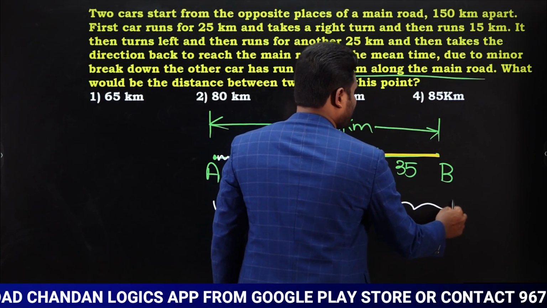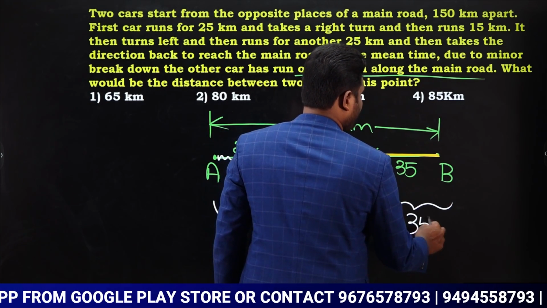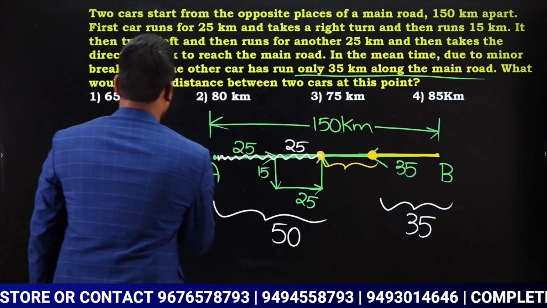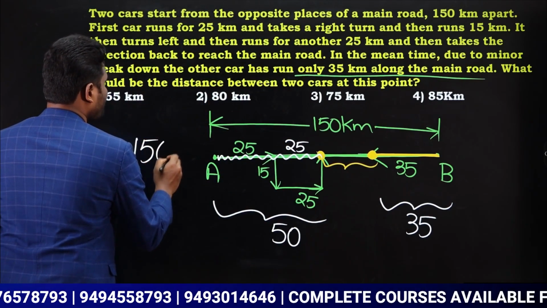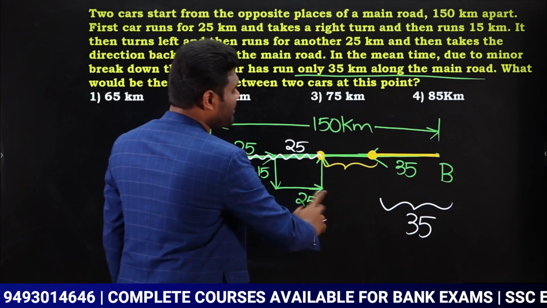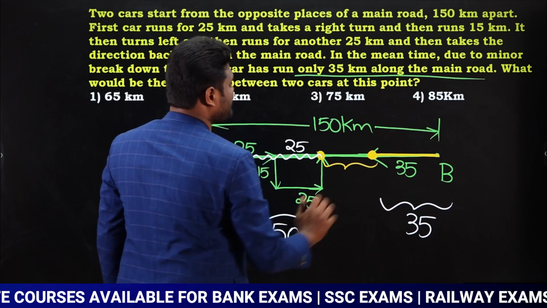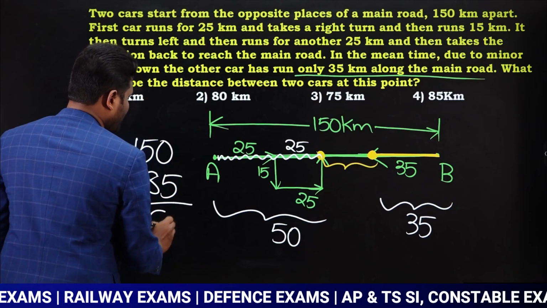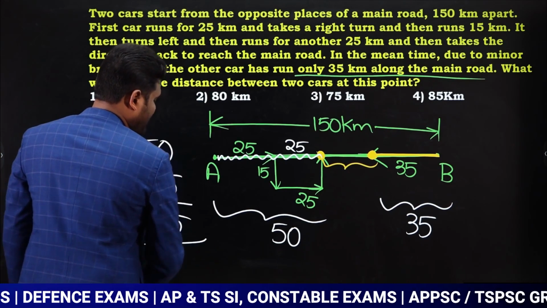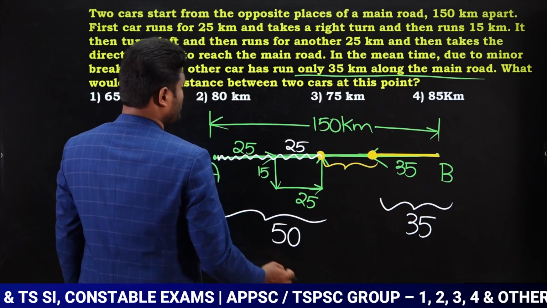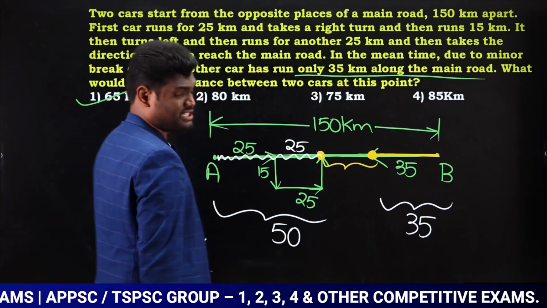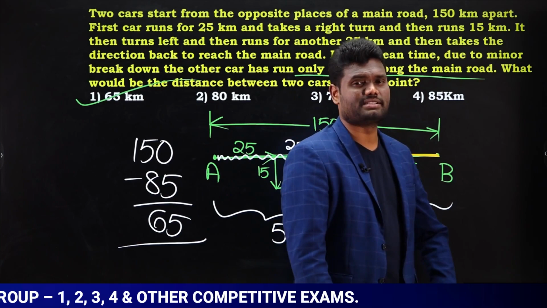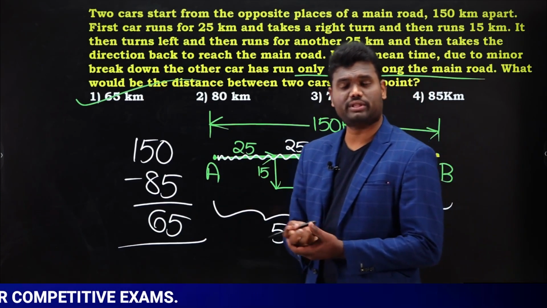Second car has traveled 35 kilometers, which means out of 150, first car, second car, both of them combined together, 50 plus 35, 85 kilometers covered. 85 kilometers covered means remaining balance is going to be how much? 65. Yes or no? So we can say distance between them is nothing but 65 kilometers, which is option 1.